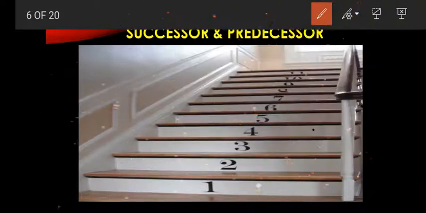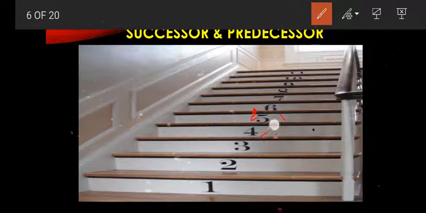So what's the meaning of predecessor? Suppose I am standing on the fifth step. Now I am going to get down one step. So what will I have to do? Just 5 minus 1, 4. So I got down to the fourth step. Again I get down.